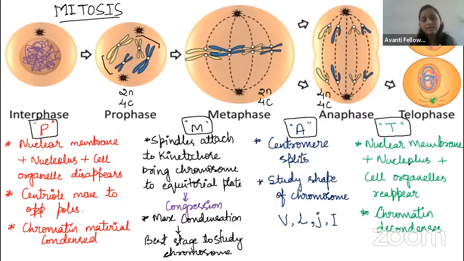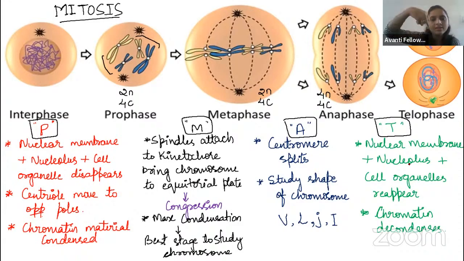Okay, guys, then coming to the anaphase. In the anaphase, what will happen? The spindle fibers attach to the kinetochore, and it is already attached, right? So now the spindle fibers will create a force, and the chromosomes will be pulled toward each pole. One will go to one pole, and one will go to the other pole. Now the chromosomes are equally segregated, right? This we call the disjunction of the chromosomes.